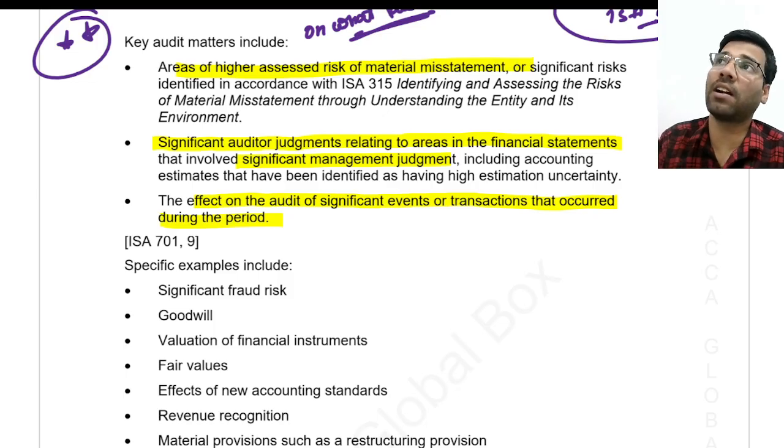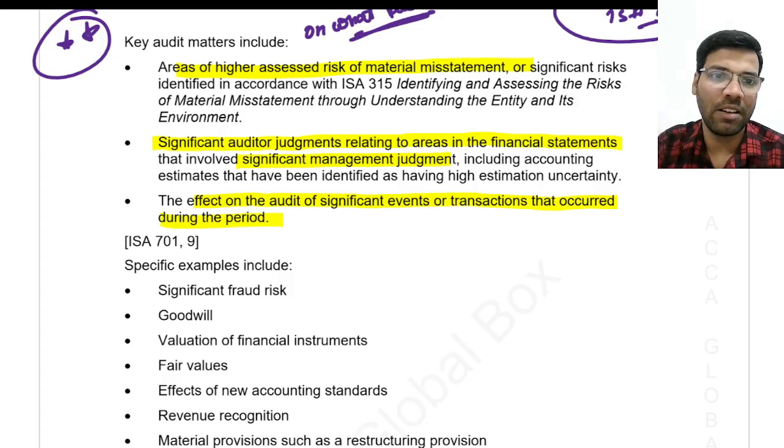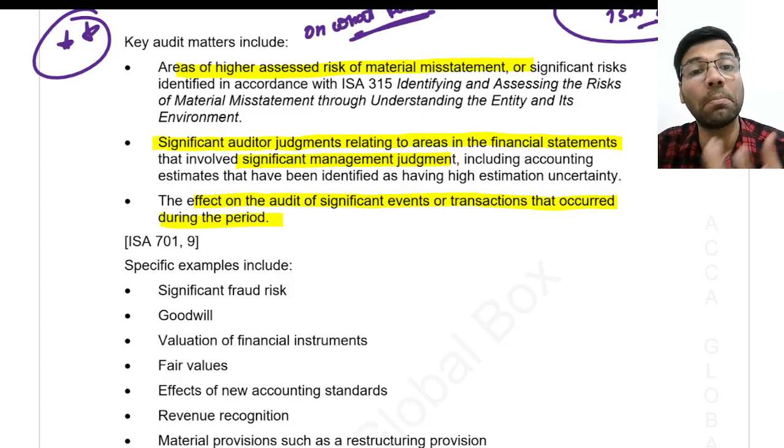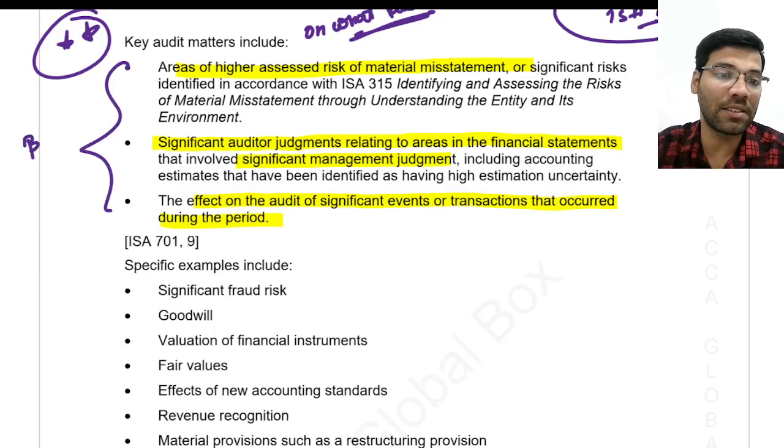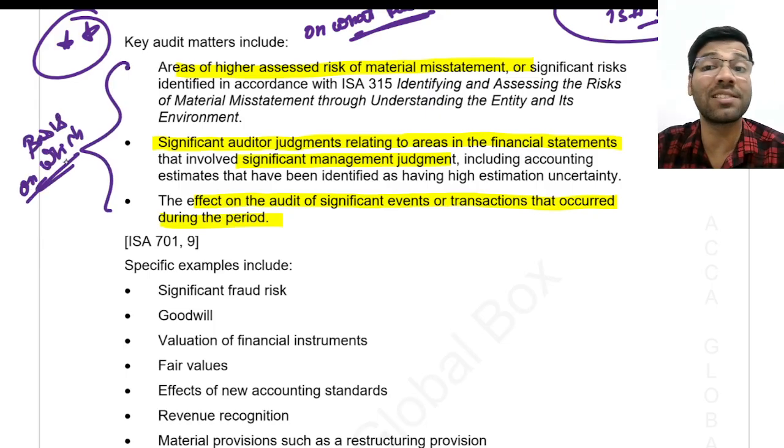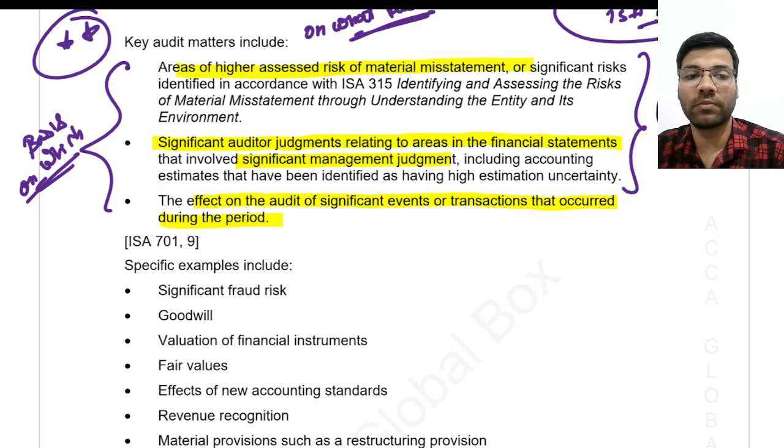Or while conducting the audit, suddenly a fraud was identified or a raid happened on the company. So these are the bases. You should always remember that these three are the basis on which the auditor will select the issues. Remember this, it is very important from the exam point of view.